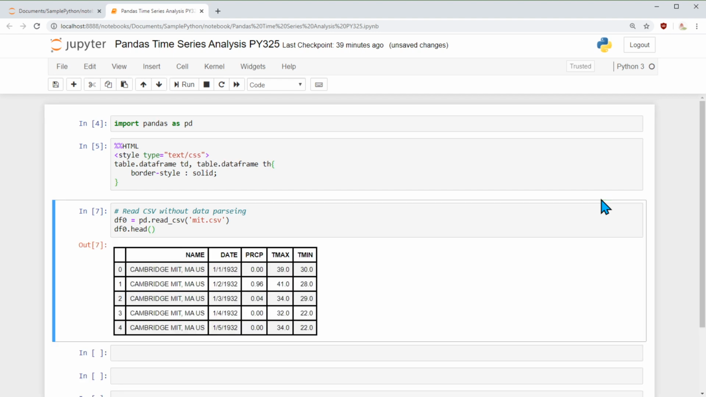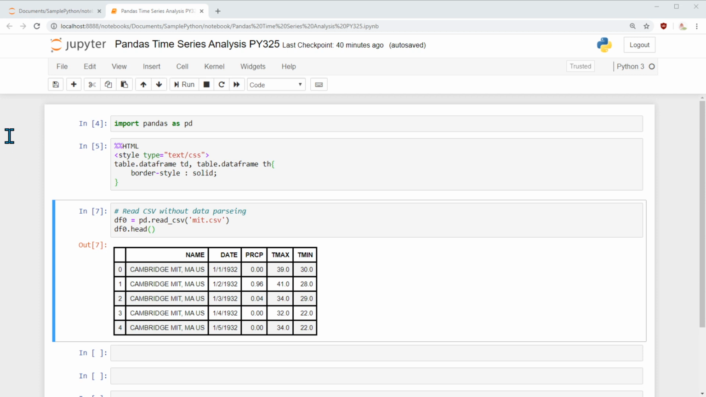The reason I named it MIT is that I have the weather condition of Cambridge MIT in the year 1932. There are a lot of weather related websites where you can go and download this data. Here I have the weather for the year 1932, which includes the precipitation, the maximum temperature, and the minimum temperature. By this, we are able to see all the data, and the index is the running number here, with the name, date, precipitation, maximum, and minimum temperature.